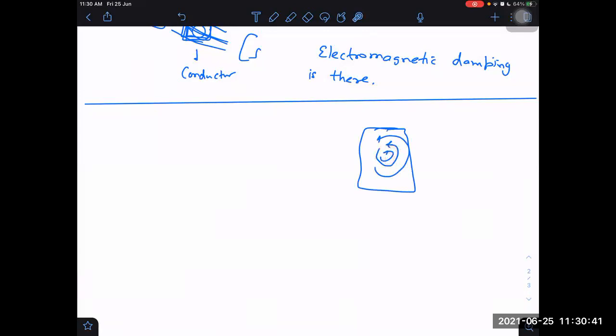We know about that because the EMF will be in a closed loop, so definitely eddy currents will also be in closed loops. But what will be the magnitude, how quickly they will make the electromagnetic damping possible, those things are not easy to determine. So such questions are not to be asked. They will not ask such questions. The only theoretical bits they can ask.